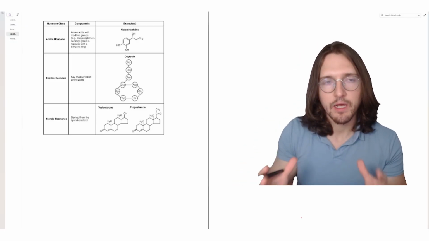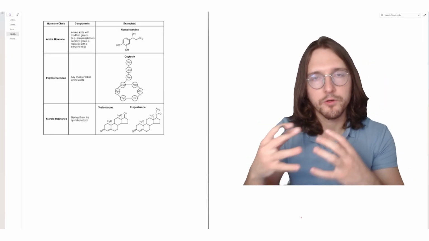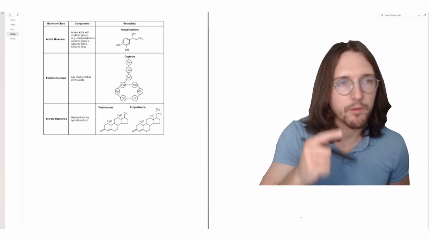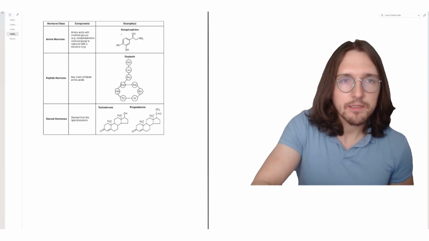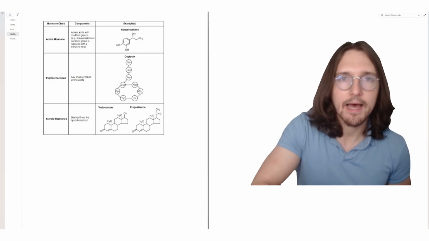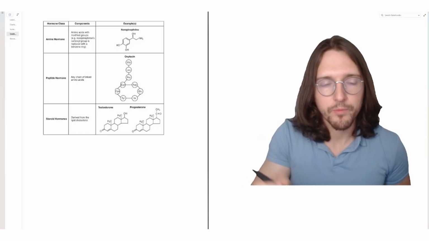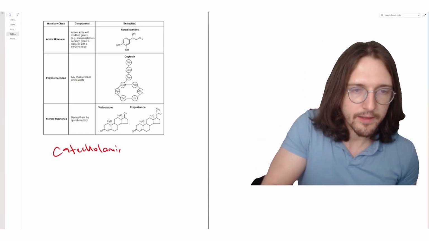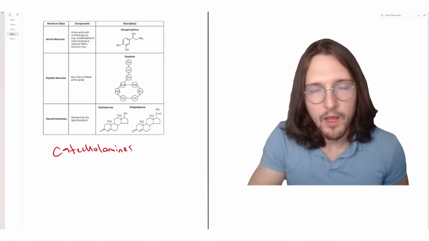There are a lot of different types of hormones, but they can be broadly classified into three categories based on their structure and what they are produced from. The first class are the amine hormones, or those that are derived from amino acids. In this case, we have an example of norepinephrine, which is actually derived from the amino acid tyrosine. And norepinephrine is part of a broader group called the catecholamines. And the catecholamines include this norepinephrine, as well as epinephrine, and then dopamine.